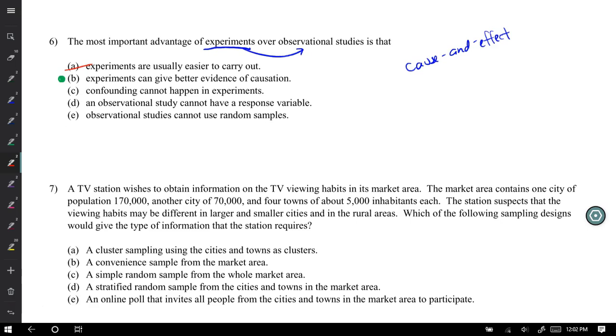We try and reduce the impact of confounding and lurking variables. They can still happen, but we try and spread it across by doing random assignment to the different treatment groups. An observational study cannot have a response variable. That's wrong. Think about back in chapter 3 when we looked at stuff like that. Observational studies cannot use random samples, and we can do random samples in observational studies. So B is the choice.